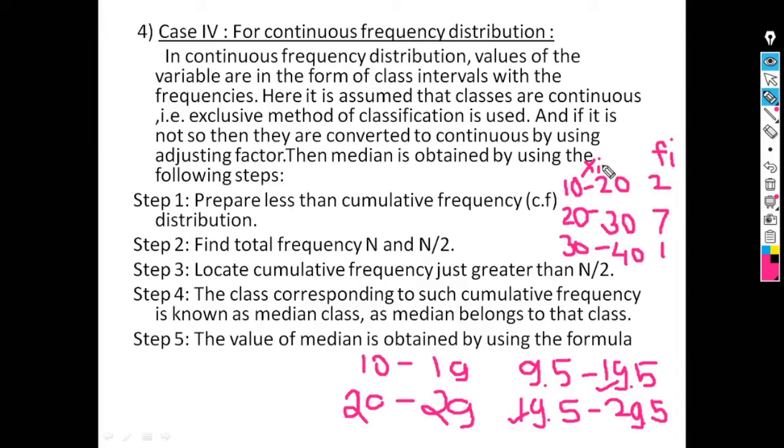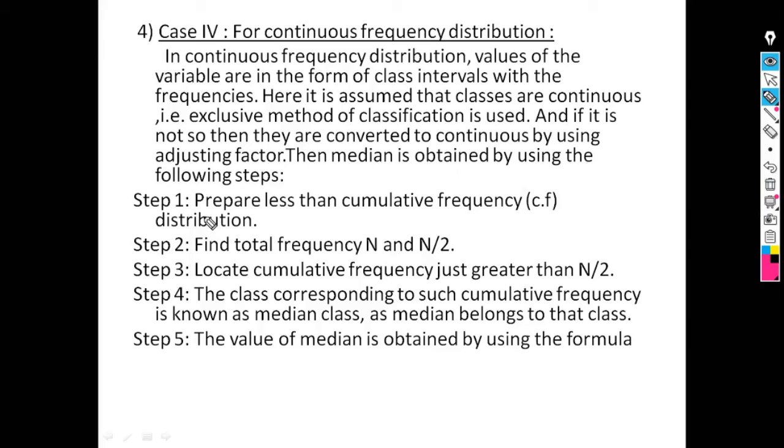Then median is obtained by using the following steps. Means the procedure is as follows. First step is prepare less than type cumulative frequency distribution. Means firstly you have to calculate less than type cumulative frequencies. Second step is calculate total frequency and find n by 2.